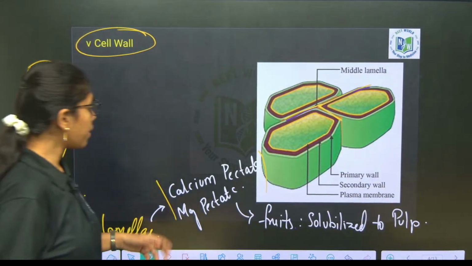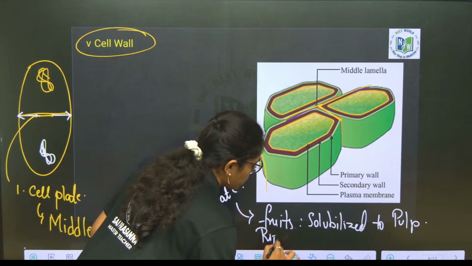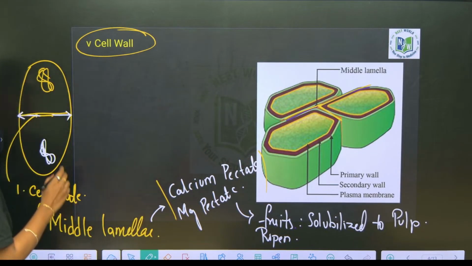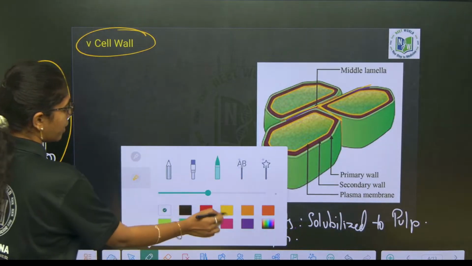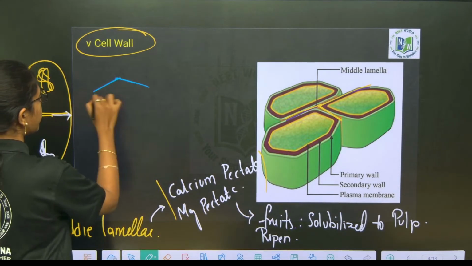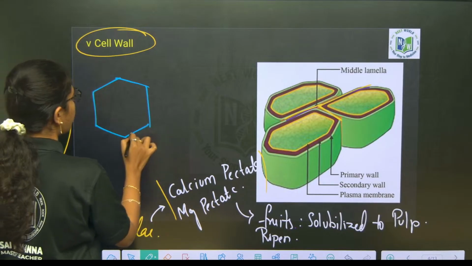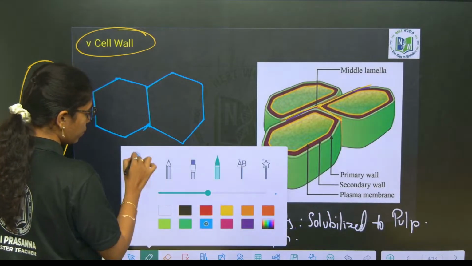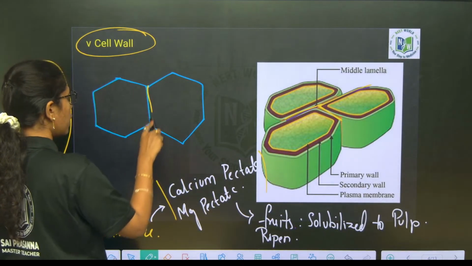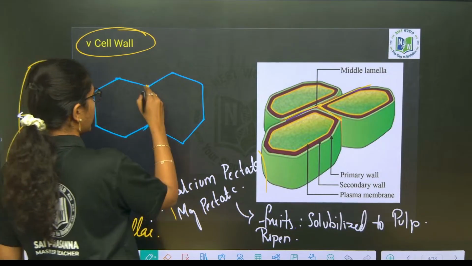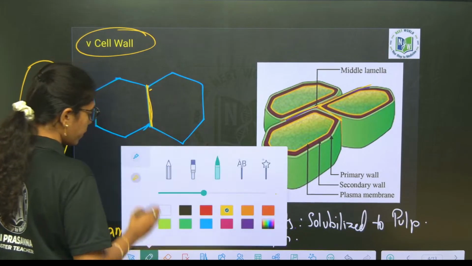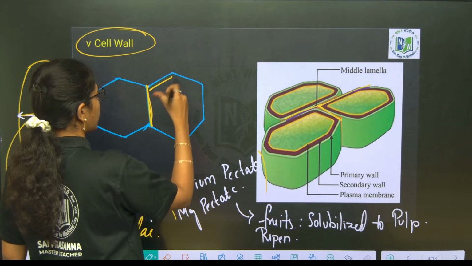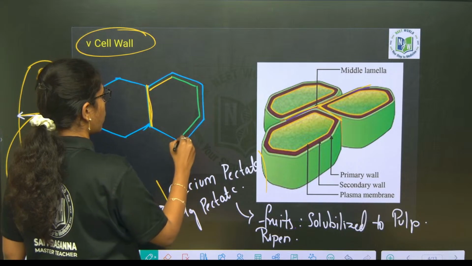In ripened fruits. And this is the common layer between the plant cells, the first formed layer. Next, inner to the middle lamella, if I have to draw two cells, assume these are the two plant cells. And middle lamella is the common wall layer. So, next to the middle lamella, what is formed? The wall layer that is formed is the primary cell wall.